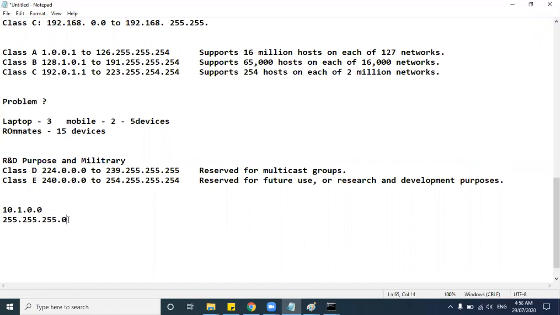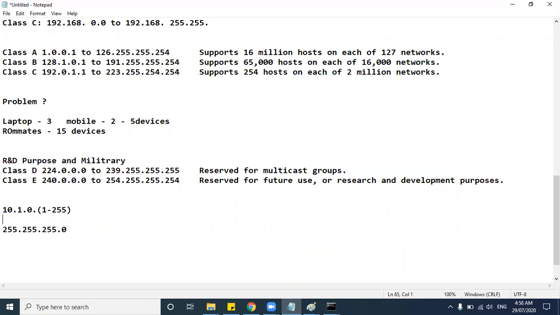When you say 0, this is constant, this you cannot change, here you cannot change, here you cannot change, because this is already 255 and here it is 0. That's why from 1 to 255 IP addresses you can generate here. Got it? From 1 to 255 IP addresses you can generate here.